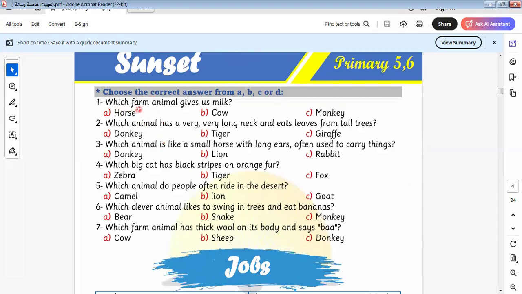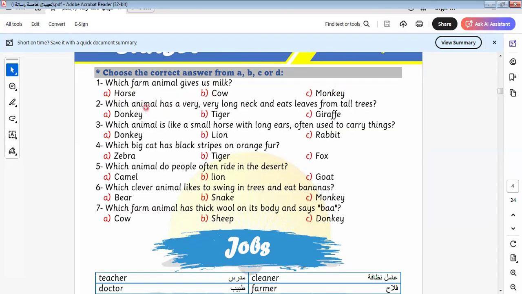Which farm animal gives us milk? So this is the puzzle. Can you think with me? What is this? Is it horse? No. Is it monkey? No. It will be cow. Which animal has a very, very long neck and eats leaves from tall trees? We have long neck. It will be giraffe, without thinking.